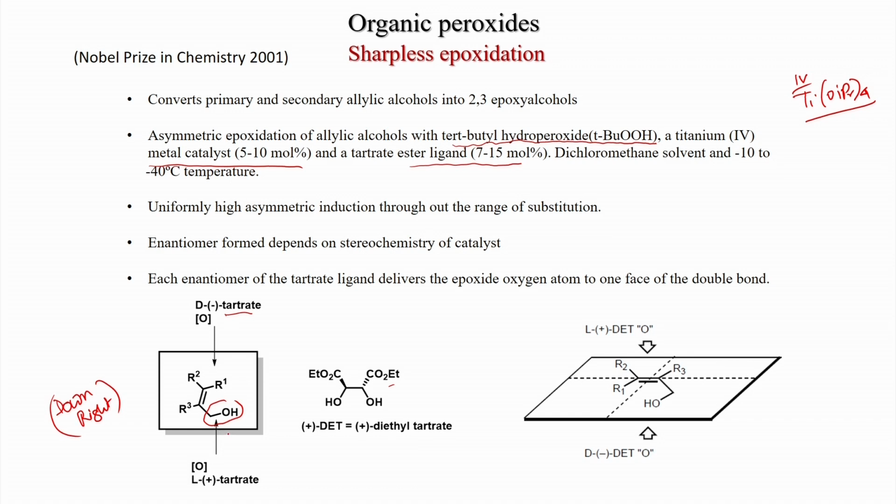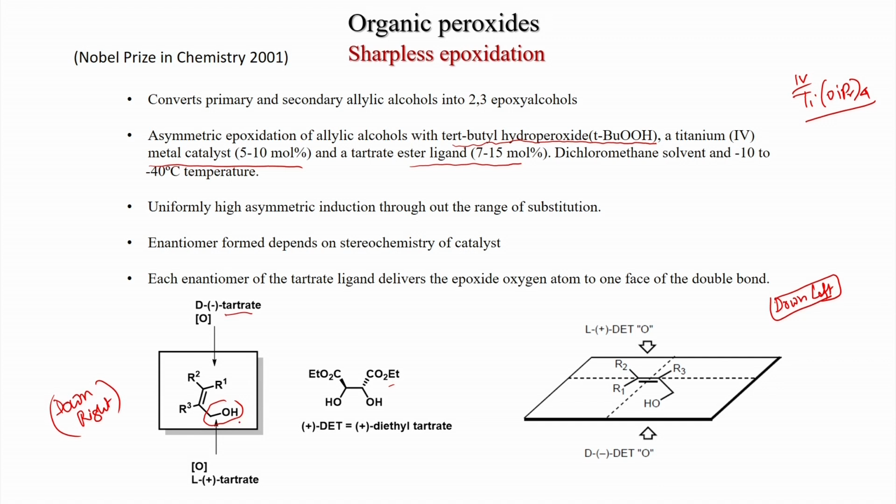The CH2OH group comes this side, R2 goes to that side, R1 goes to this side, R3 goes down. So, this CH2OH group we can tell it is down left. So, this carbon is down, this is top down, down left. Under this geometry, the plus will react from the top face and minus will react from the down face. So, this is very important to determine the product structure, the epoxide product structure.